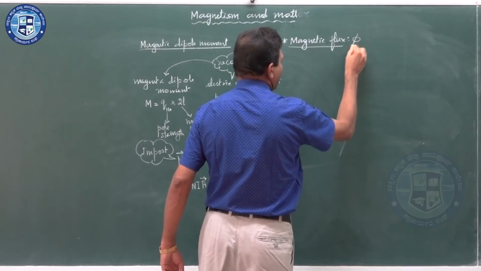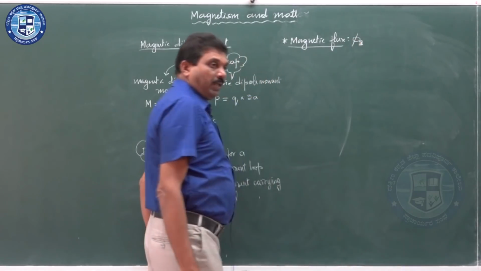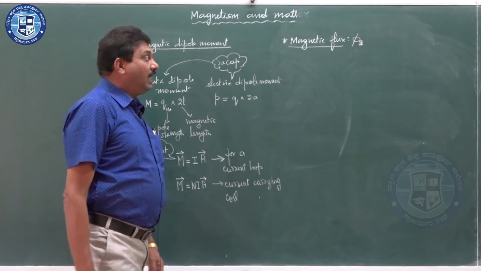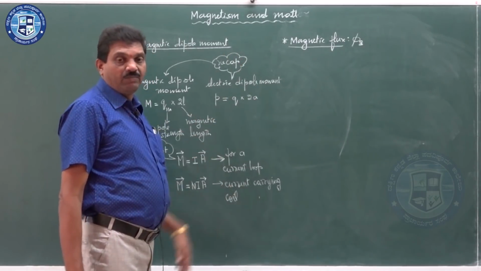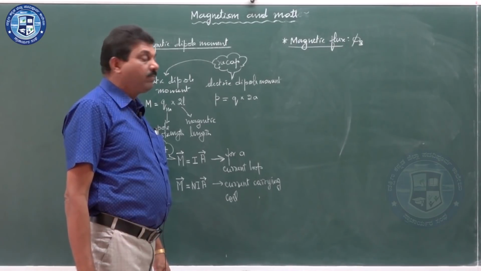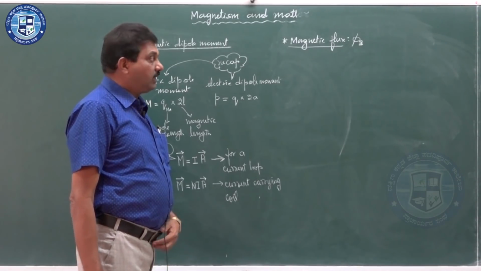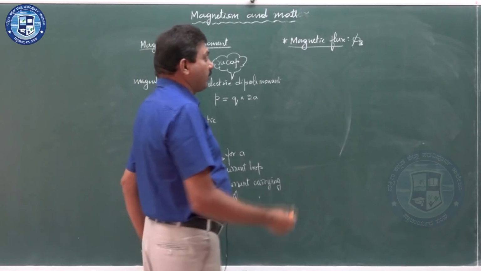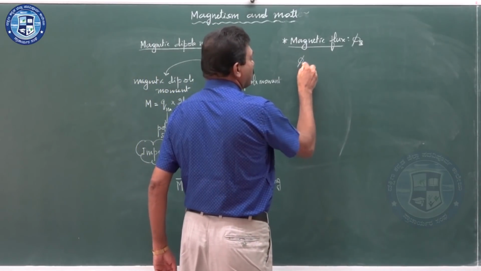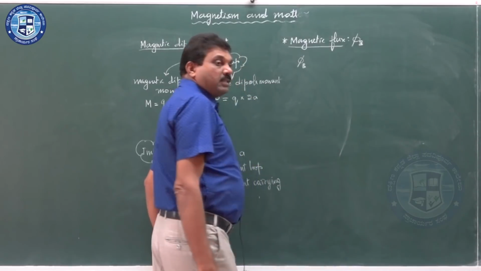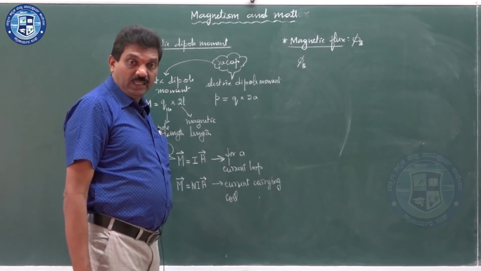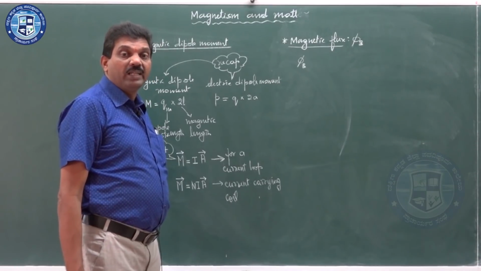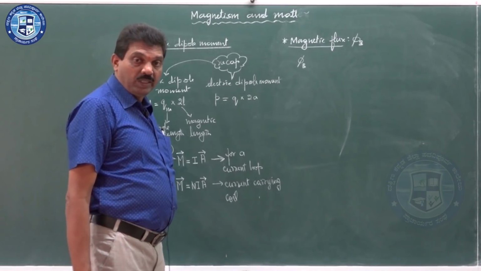Magnetic flux can be denoted as phi B. We have seen the electric flux in the electric field, which was represented by phi. Now, here we are representing it as phi B, magnetic flux. Magnetic flux means the number of magnetic field lines passing normally through the given area.